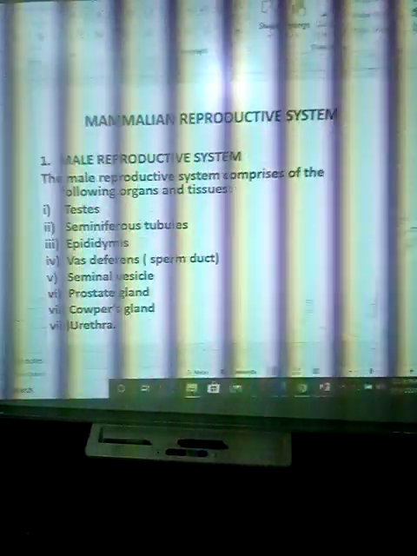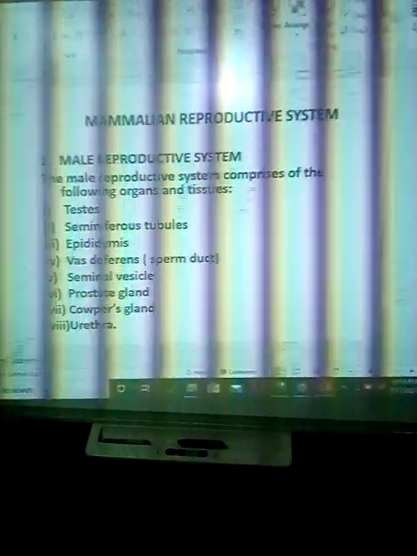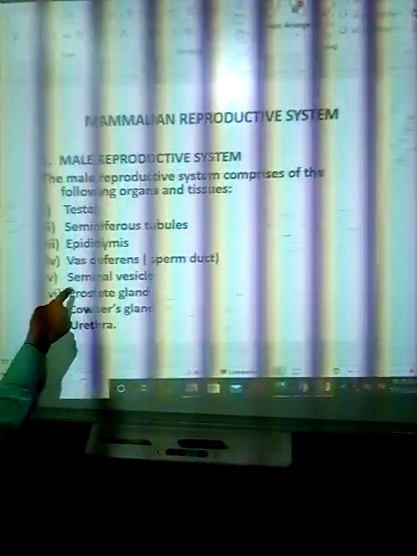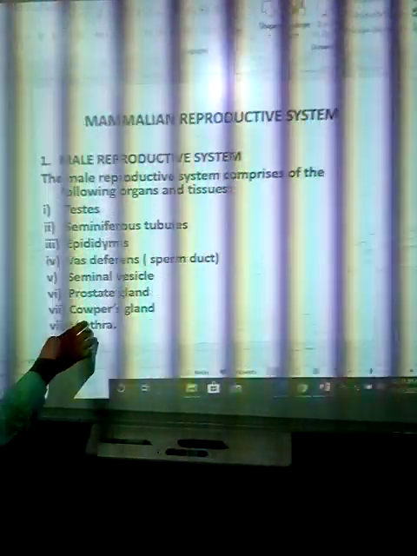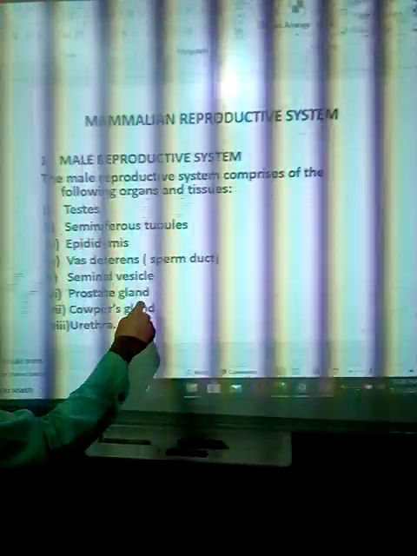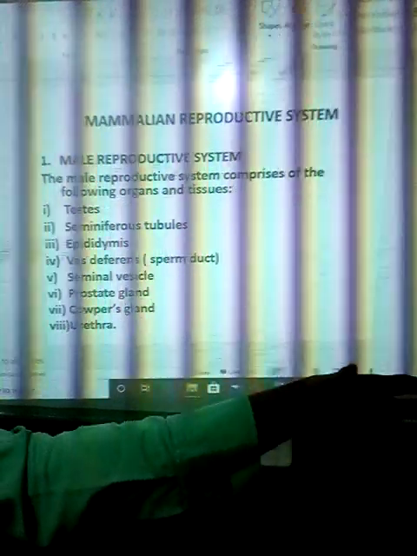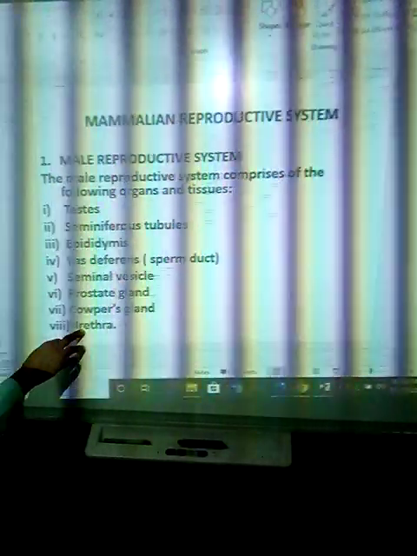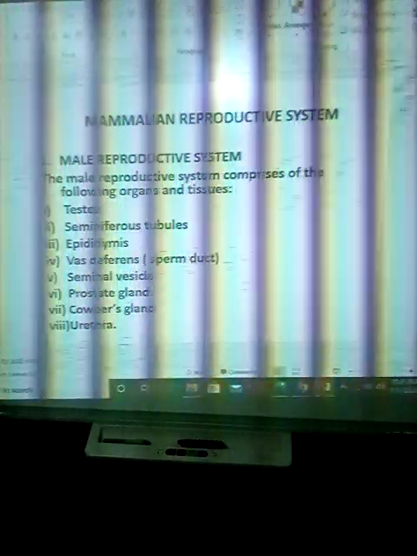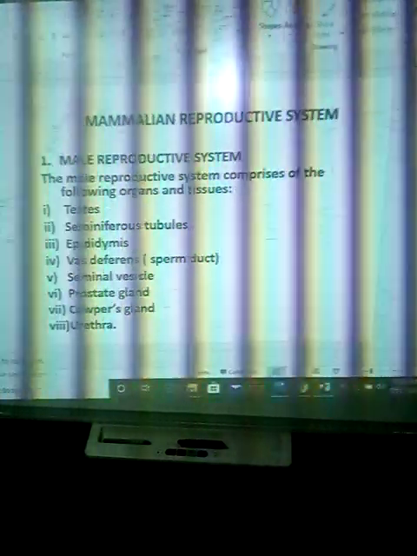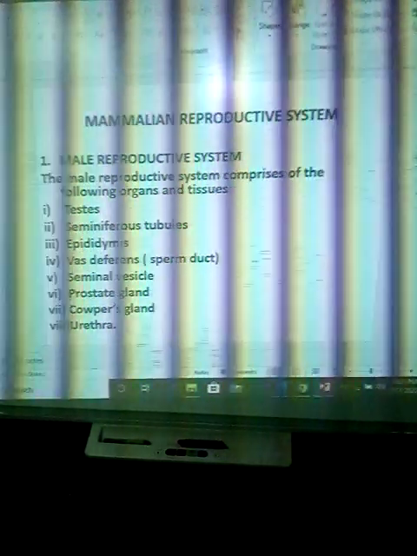The vas deferens brings sperm down also. The seminal vesicle is a permanent store of sperm cells. The prostate gland and Cowper's gland add seminal fluid to the sperm cell. The urethra, also called the urinogenital organ, helps in the passage of sperm cell and urine during urination.